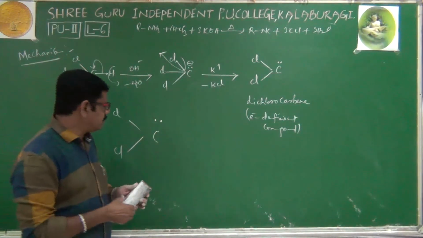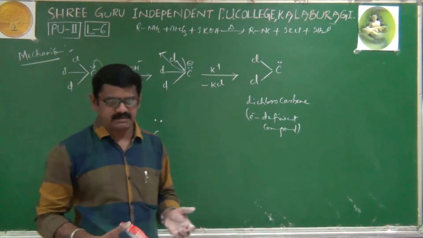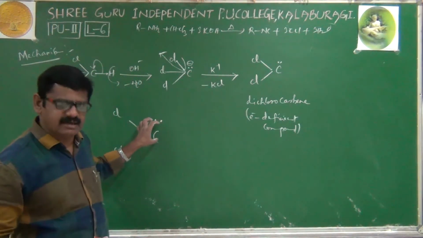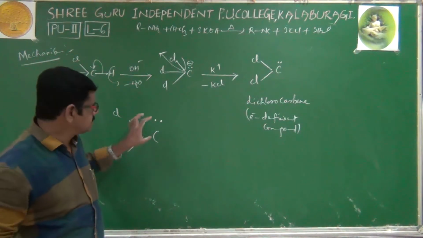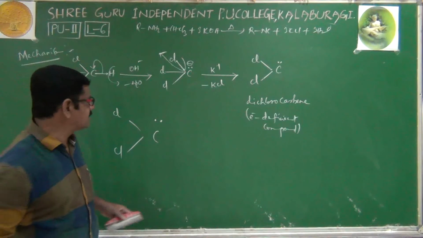Generally, people seeing this electron pair, what will they think? They think it is ready to donate the electron pair, like electron rich compounds, but that is wrong. It is not an electron rich compound, it is an electron deficient compound. Why is it electron deficient?